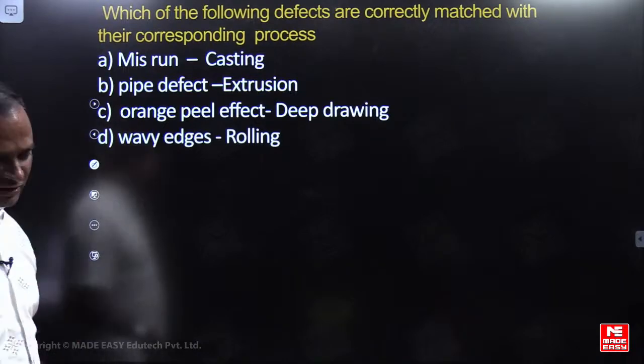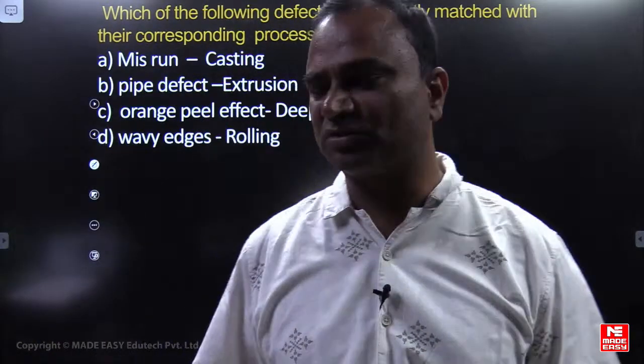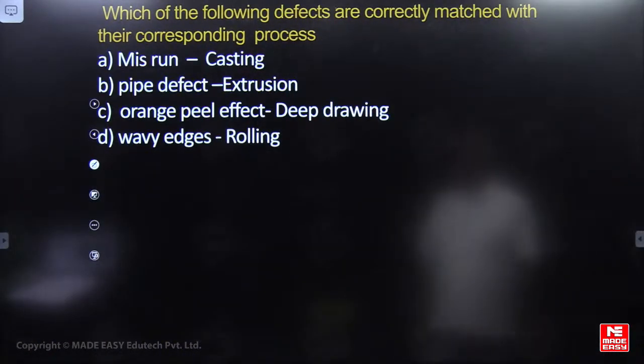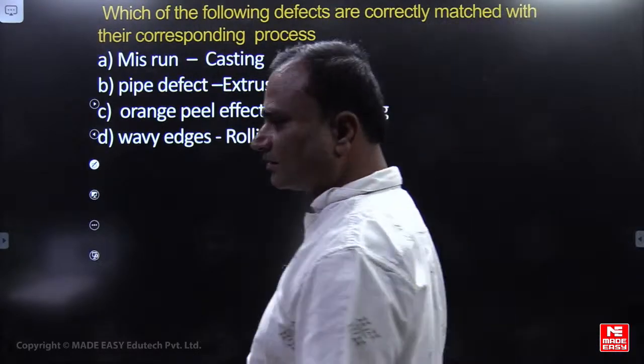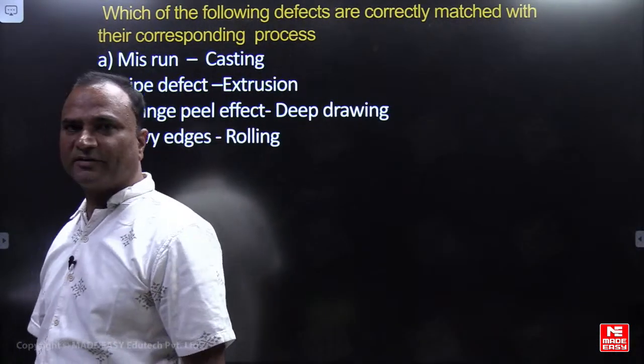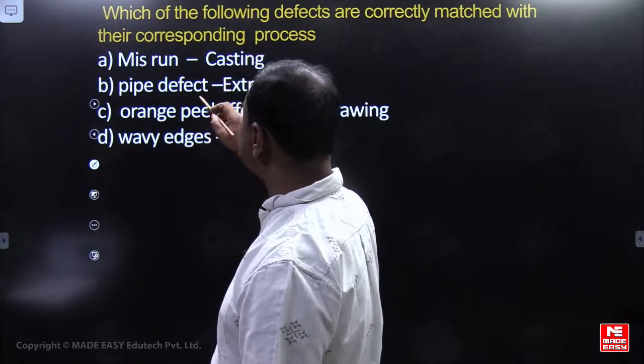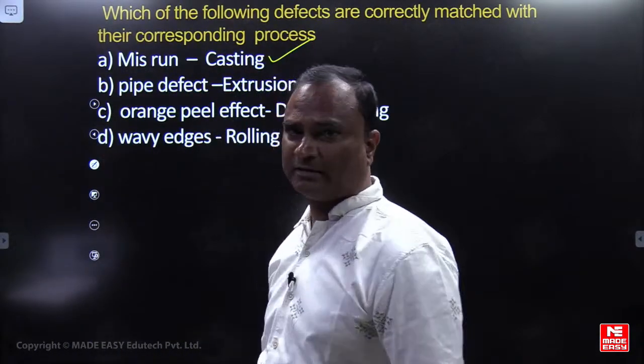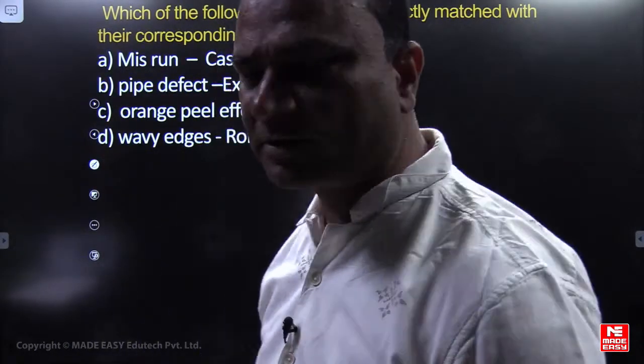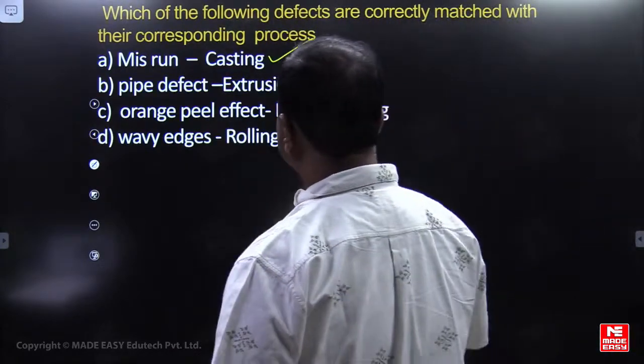Yeah, this defect you can observe, friends. With respect to defects, one question I have given. Which of the following defects are correctly matched with the corresponding process? You can think of which defect is correctly matched. Misrun is a casting defect, na? It's a pouring metal defect. Misrun is a casting defect.